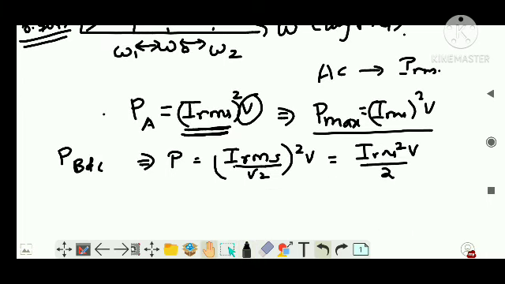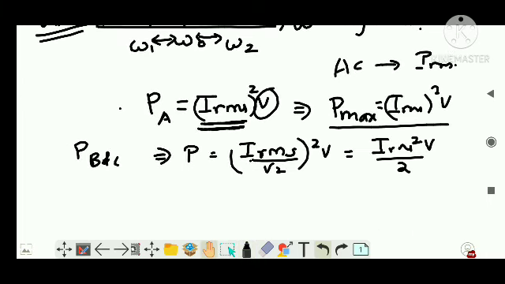Right, what is IRMS squared into V? We have just written as P max. So I can write this as maximum power by 2. That is, at point B and C, the power we have is only half of the maximum power. This much is clear, right?